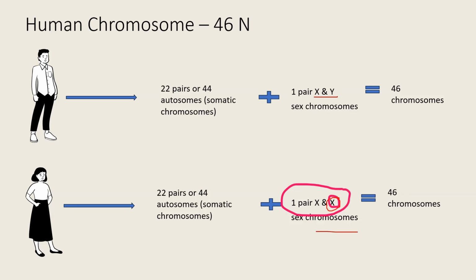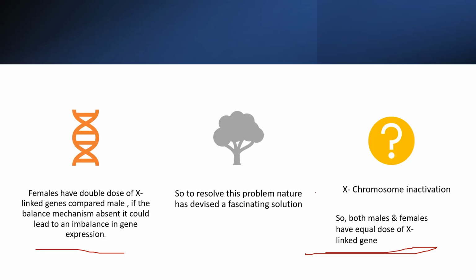So, X-linked gene expression is more in females compared to males. So, we should have a balance between these X chromosome gene expressions, so nature selects and does this only for balancing.